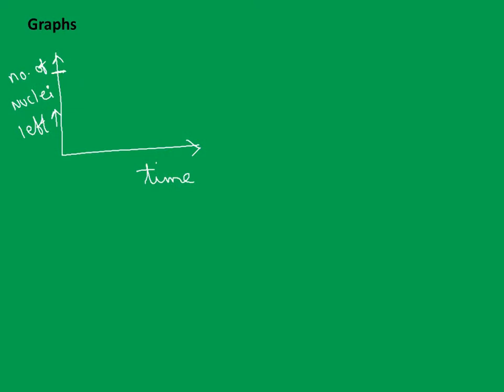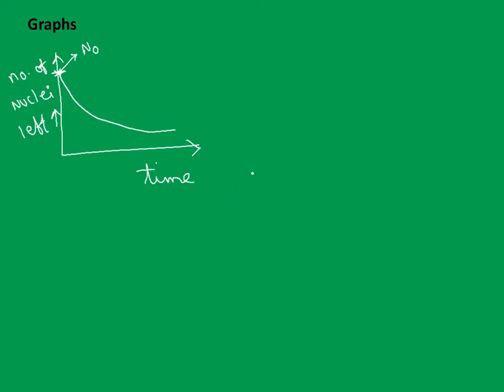Initially what is the value? This is n naught. From n naught the value will keep on decreasing. Are you getting the point here? As time passes on, the number of nuclei left, meaning undecayed or undisintegrated, will reduce.